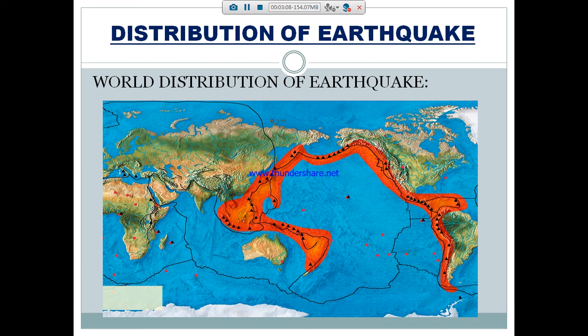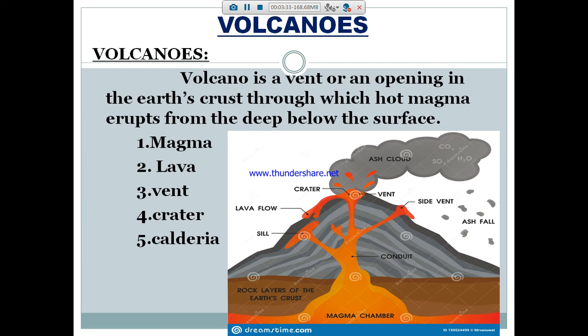So, does the Pacific ring of fire come into our India? No. The remaining 31% only affects Asia. So, we are not at risk of volcanoes or earthquake regions. Only the areas that are prone areas of the Pacific ring of fire have this world distribution of earthquake.